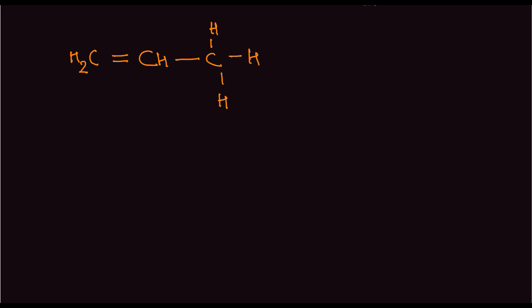We look at hyperconjugation for this particular carbon, and for this carbon, number of hydrogen is equal to 3. So what happens in hyperconjugation is basically this bond will fall here and this will open up. So what do we get?